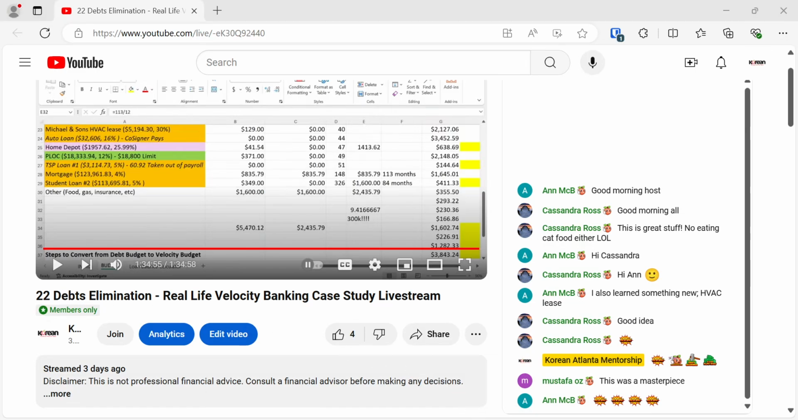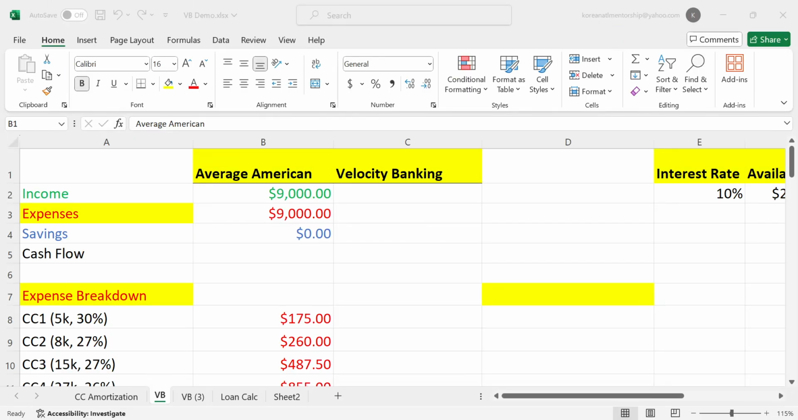Now, for the purposes of today's video, we're going to go over something much simpler, but it's still related to the topic. Let's say you have $9,000 of income and $9,000 of expenses, and you have absolutely no savings. This is what velocity banking is for, because usually the reason you don't have more savings as you have more income is you could take on too much debt.